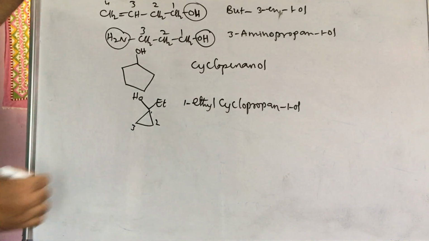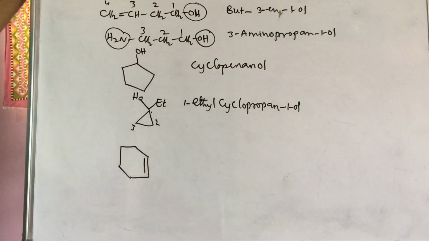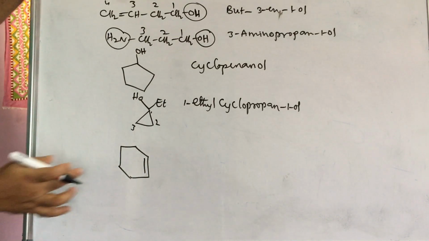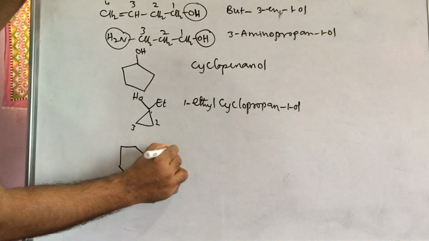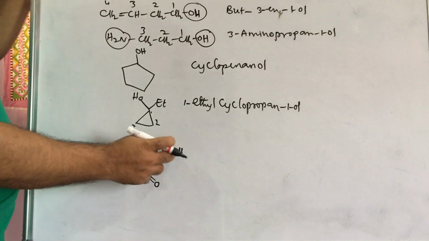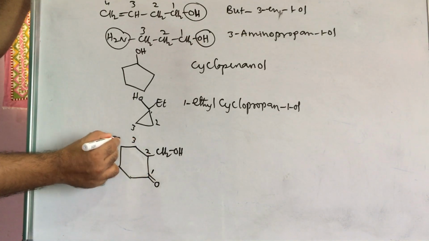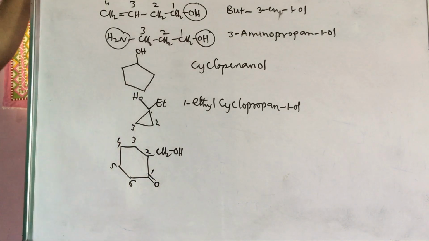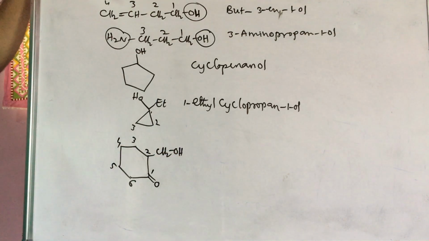Next, if you write any other cyclic compound, then what will be the name? Here a double bond. Otherwise, here we can write a keto form better, and here you can write CH2OH. Then how to give the name of this compound? This is the first priority group, this is the second priority group, the keto group is first priority. Then it is 1, 2, 3, 4, 5, 6. You have to choose the longest carbon chain as the principal chain. Then this will be the substituent. What is the substituent name here?